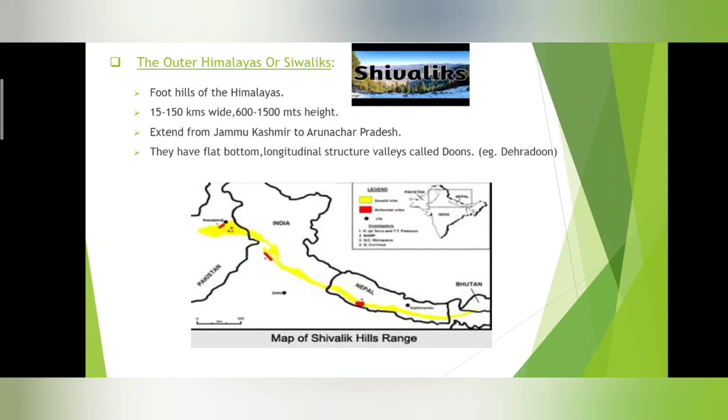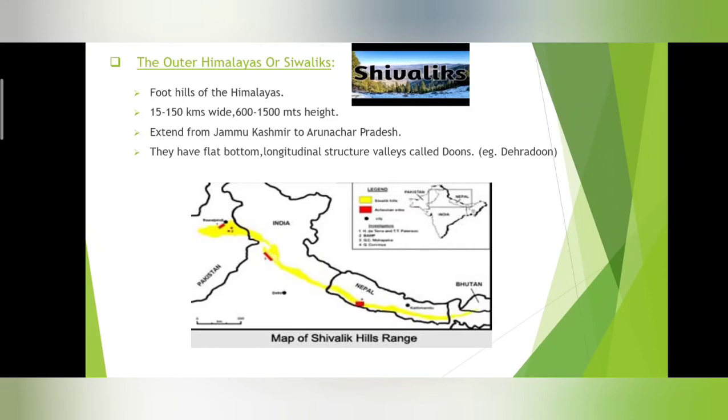So where do we find the outer Himalayas or Shivaliks? From Jammu Kashmir to Arunachal Pradesh. We have marked it in yellow color. This is the extension of the outer Himalayas or the Shivaliks. In some regions, they have flat bottoms because they are the foothills. The bottoms of these hills are very flat, and they have longitudinal valleys.